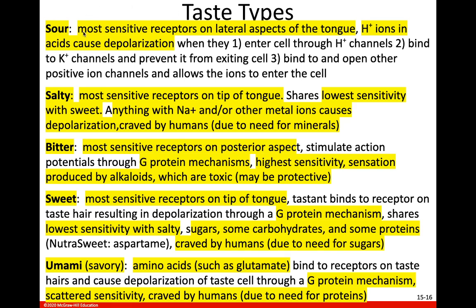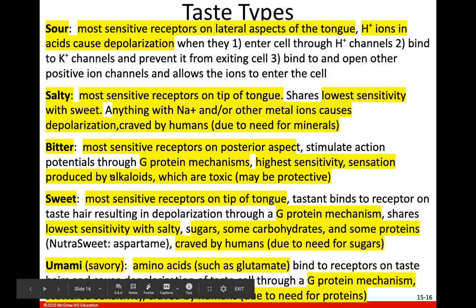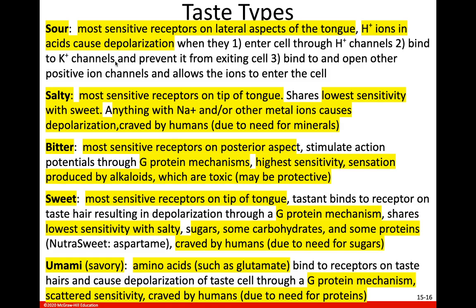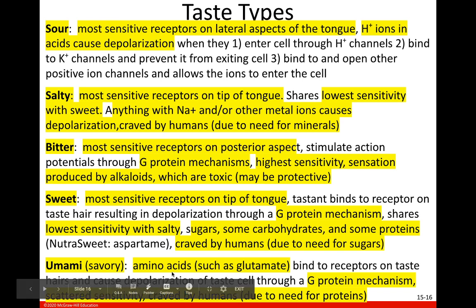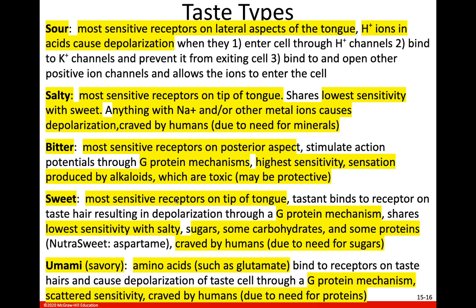Now we're going to see that these taste receptors are sensitive by different mechanisms, okay? We're going to see that these last 3 use a G protein mechanism similar to what is used by those olfactory neurons as compared to sour and salty. Sour and salty are going to involve ion channels opening up to generate that action potential. So basically, your taste buds on the lateral aspects of your tongue are most sensitive to sour.